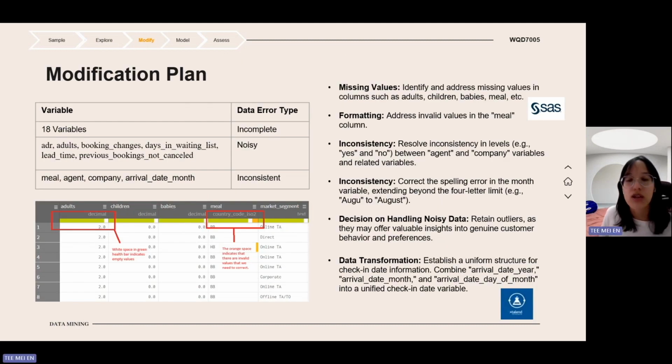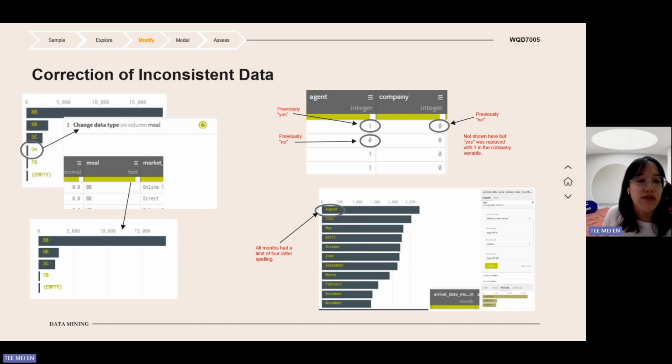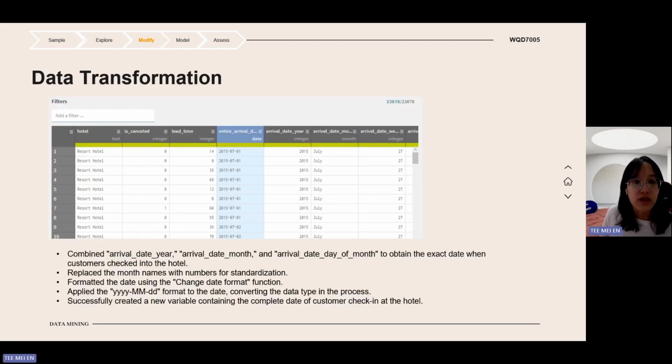This is our modification plan. We address the missing values, and also the invalid values in meal. We'll also be correcting the inconsistencies and the noisy data. For the noisy data, we'll be retaining the outliers because they are more representative of the real world scenario, and we'll also create a unified check-in date. As you can see, in the meal variable, the UN was replaced with SC because they mean the same thing. And for Asian company, yes was replaced with 1 and no replaced with 0, and all months were corrected. And we created a new variable containing the complete date of customer check-in at the hotel.